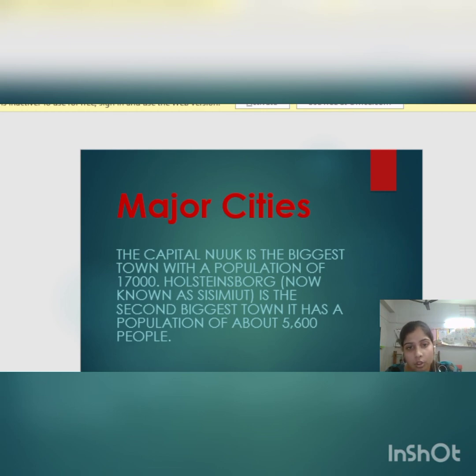So these are the major cities. Holsteinsborg, now known as Sisimiut, is the second biggest town. It has a population of about 5,600 people. So two major cities are given here. One is the capital Nuuk, and the second is Sisimiut, which has a population of 5,600 people nowadays.